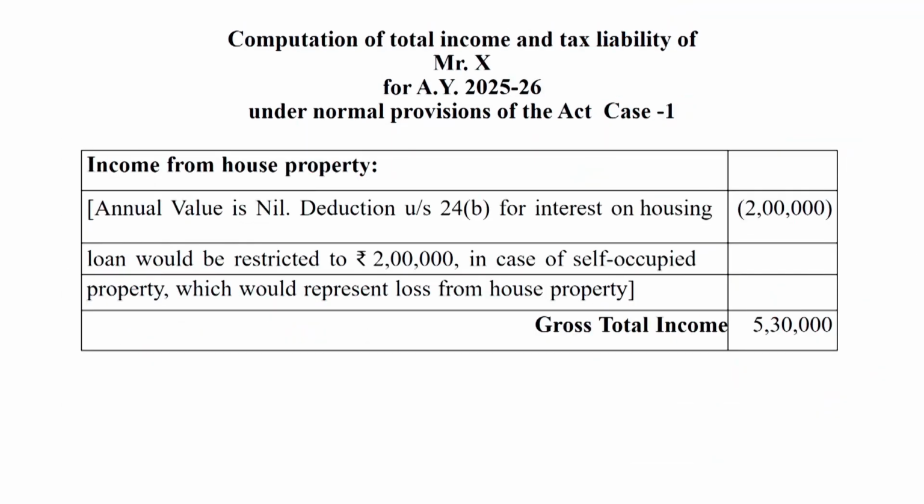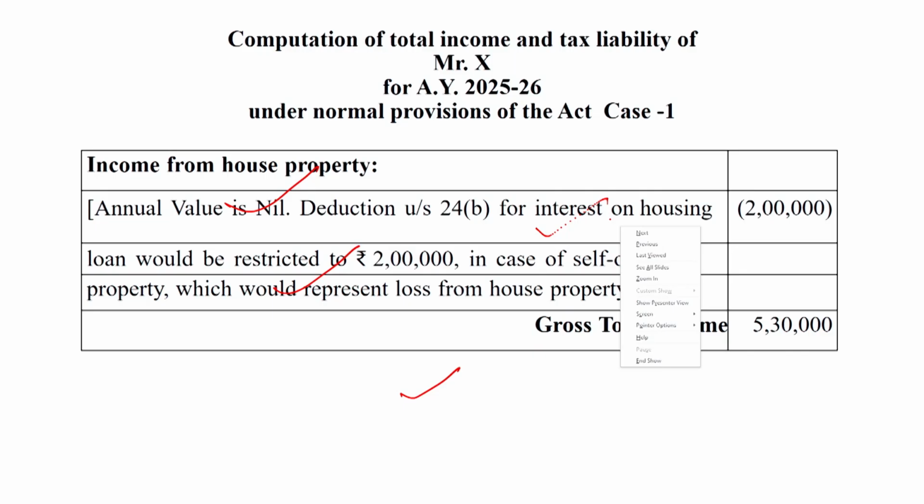In this slide, income from house property. In the case of a self occupied house property, the gross annual value will be nil. Only the deduction under section 24(b) up to rupees 2 lakh will be deducted.